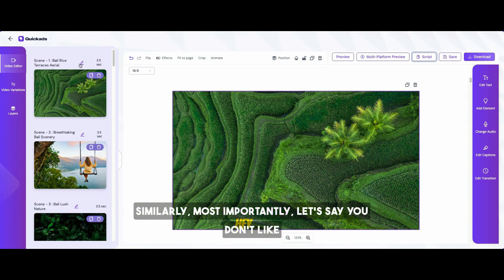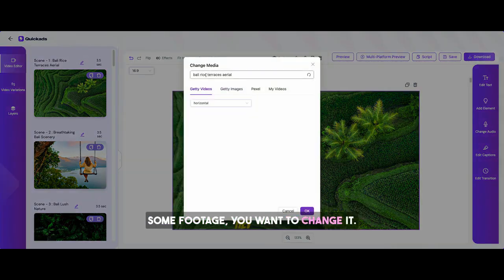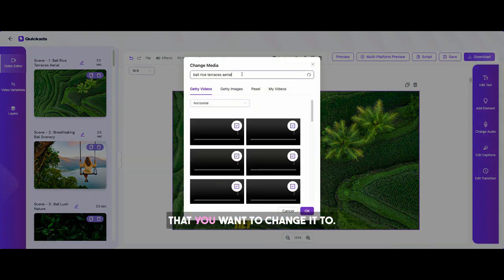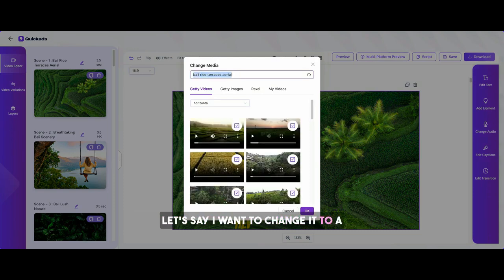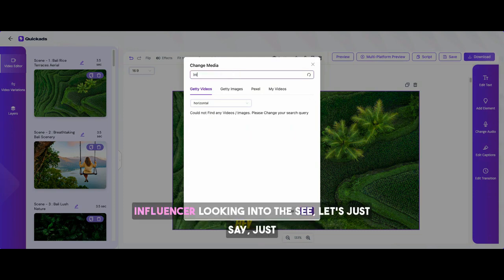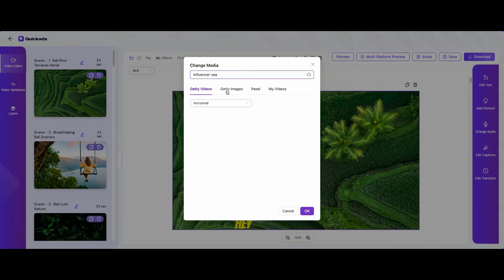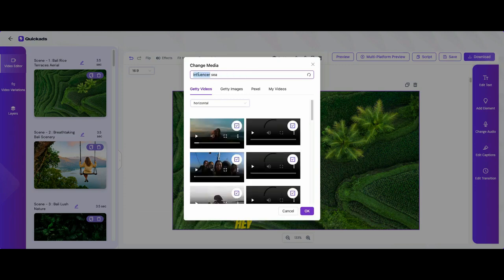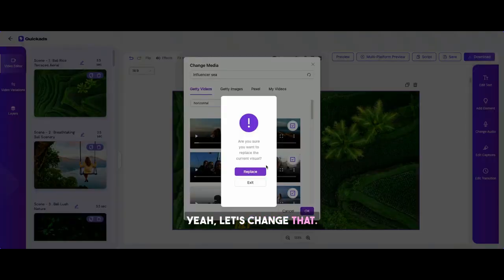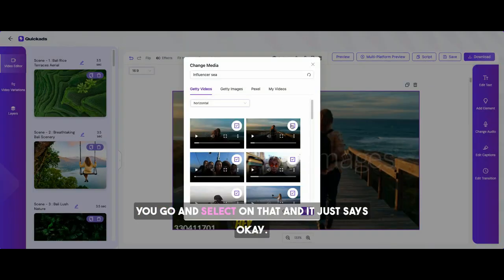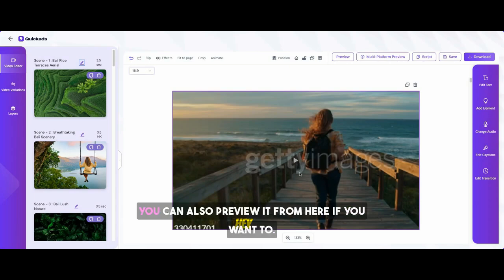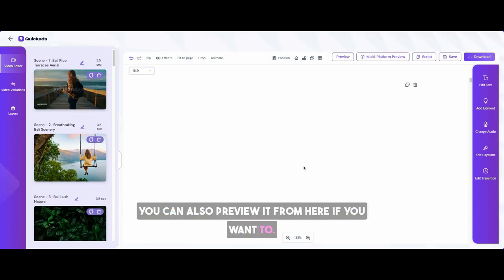Similarly, most importantly, let's say you don't like some footage, you want to change it. You can easily go and select the keyword that you want to change it to. Let's say I want to change it to an influencer looking into the sea. Just write it there and you can search for it. Yeah, let's change that. That's it. You go and select on that and it just says okay. You can also preview it from here if you want to.